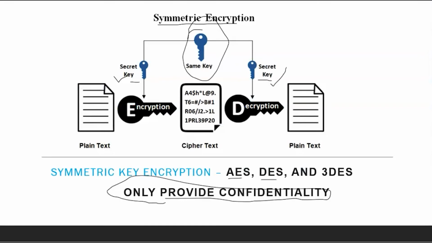But symmetric key is a single key, and how the key gets passed will be a question later. But let's say there is a key and secret being shared by sender and receiver, the plain text is encrypted with the help of the key, and there is some algorithm being used, and there is a ciphertext, which is non-human-readable text, it is being converted and then decrypted again by the key. So all the cryptography algorithms use a key.